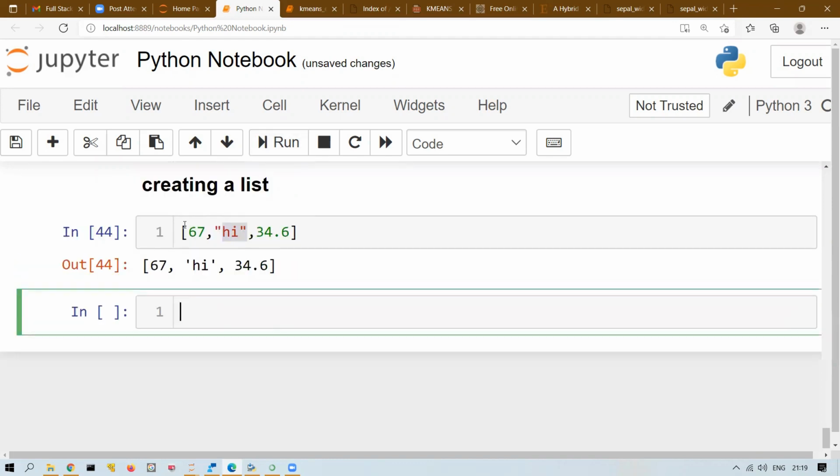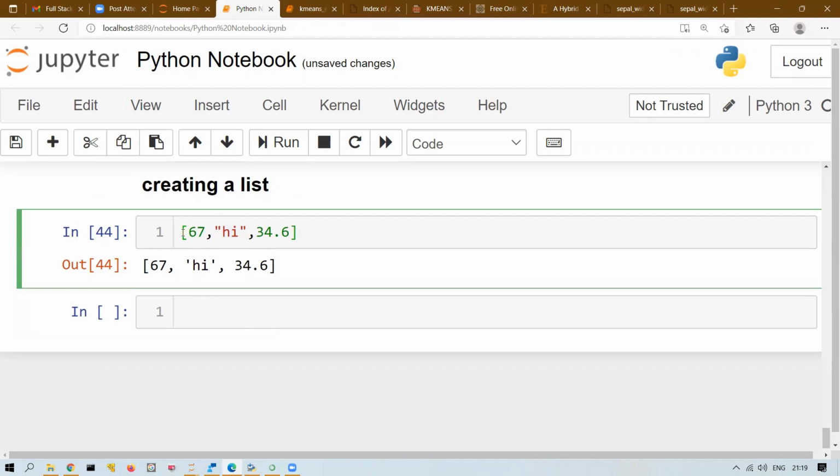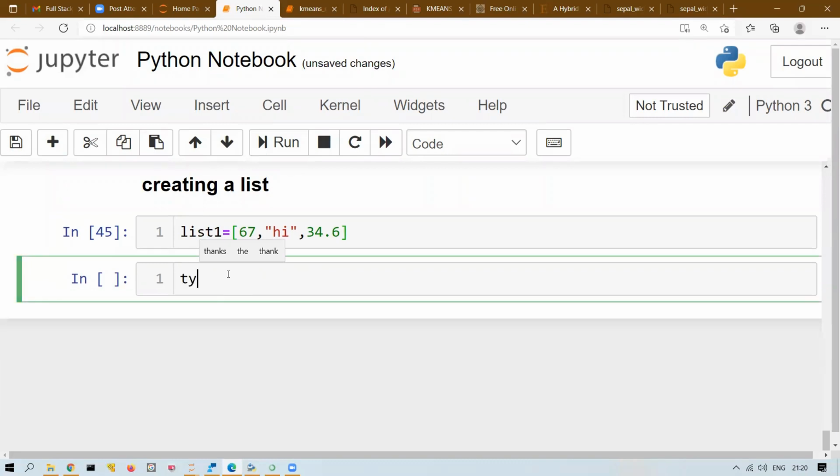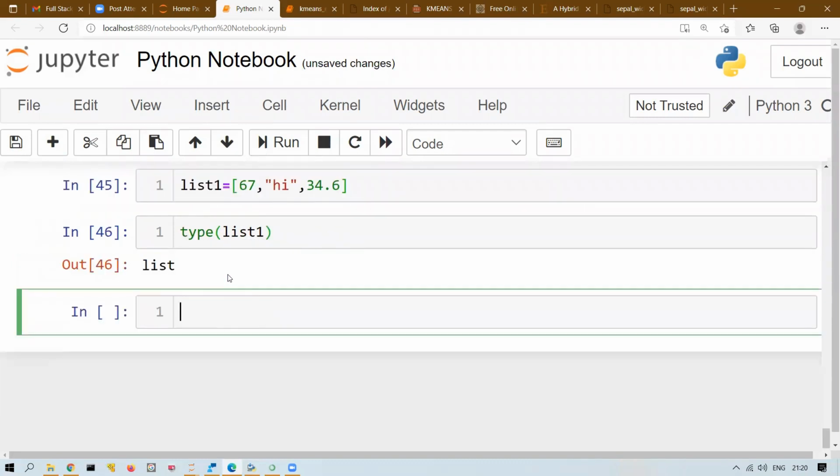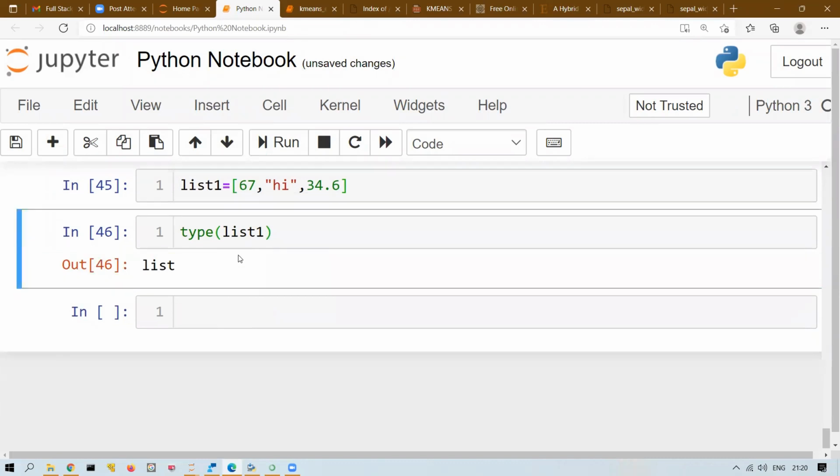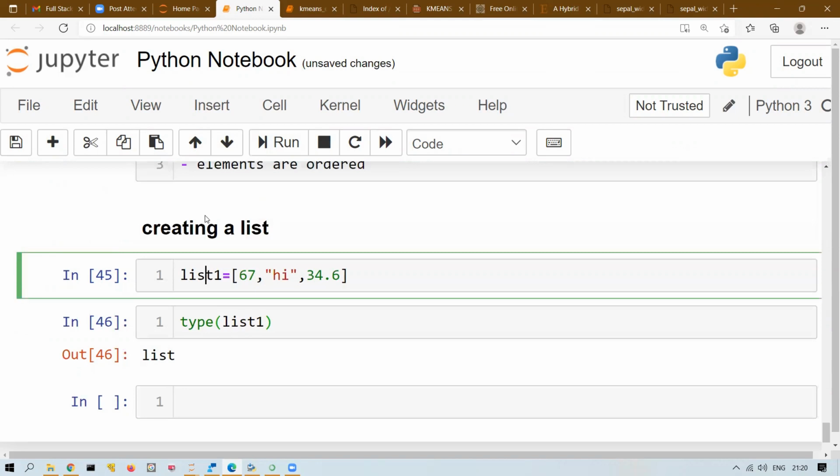If I run this, you can see this is a list, but let me check whether it is a list or not. I will hold it in some variable. It should be stored in some container. So let's say list1 will hold this list. If I check the type of list1, what is the type of list1? The type of list1 is list, right? So you can say this is a list type. So how to create a list? Let me repeat. Just write all the elements that you want to keep inside brackets. Very simple. Within brackets, you write all the elements separated by commas. Any element you can write.